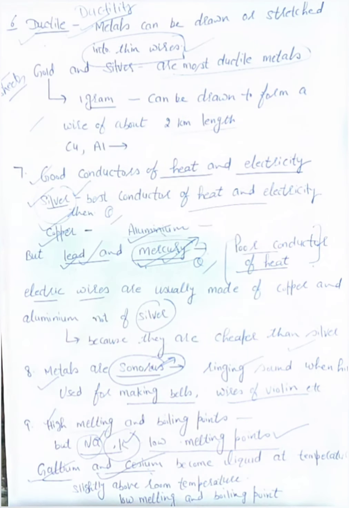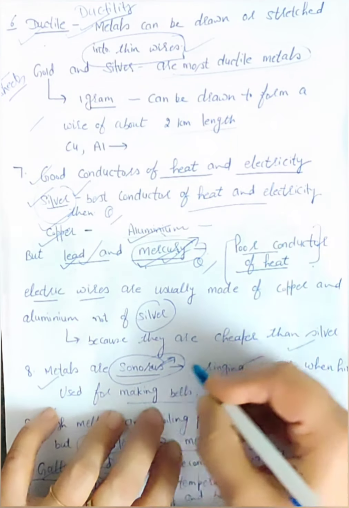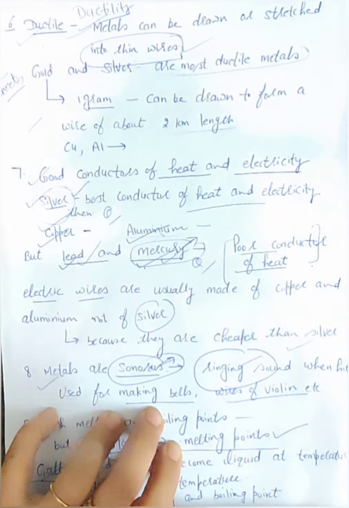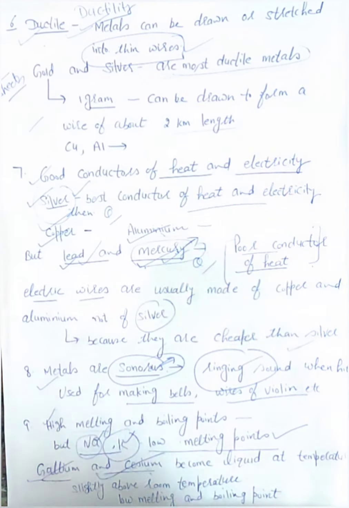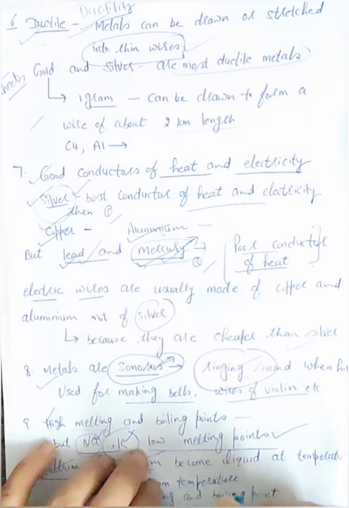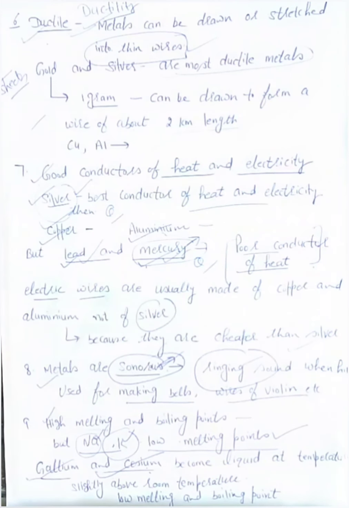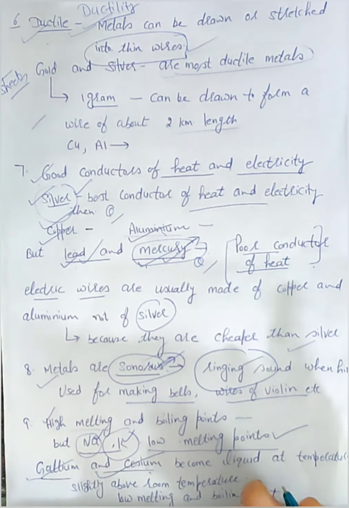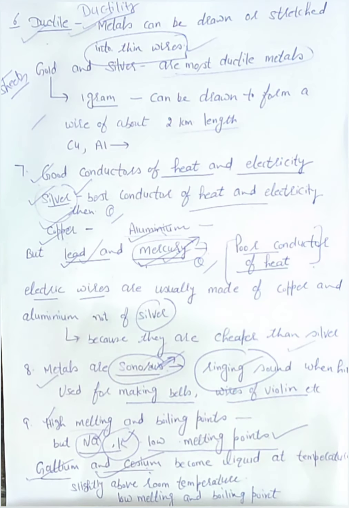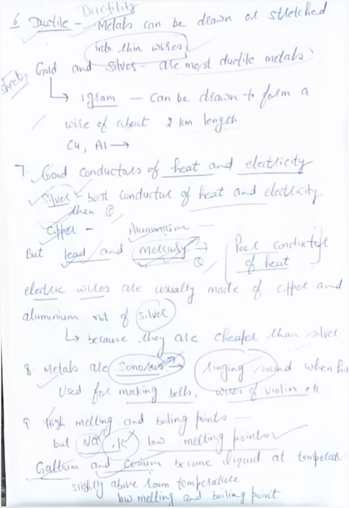And next property is metals are sonorous. Sonorous means they can produce a ringing sound when hit. Think about the bells in temples. When you hit the bell, it produces a ringing sound. This property is called sonorous. Metals are sonorous. Wires of various instruments, violin, sitar, all these show the sonority of metals. The metals can produce a ringing sound.